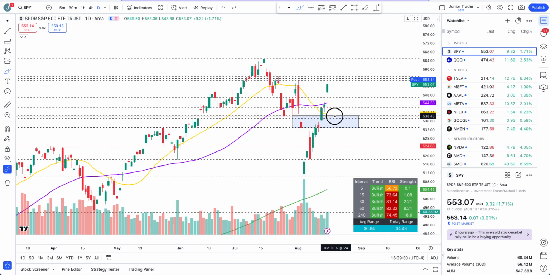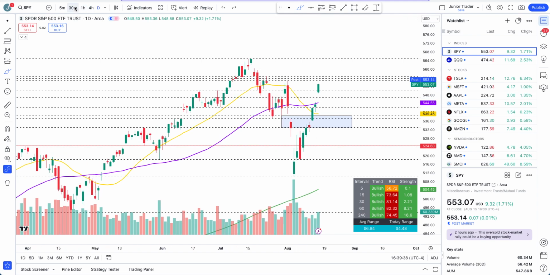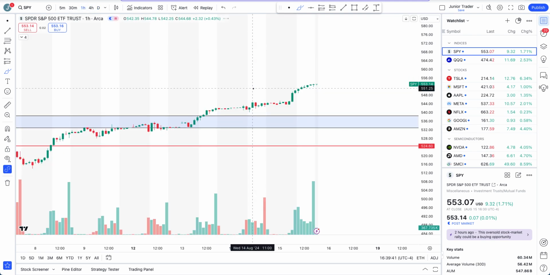And after that, I provided you this blue box. That is the next target. After above this, we were again next run to the upside, bullish, and we are getting that. SPY is full on bullish, no sign of slowdown, full on bullish, period.